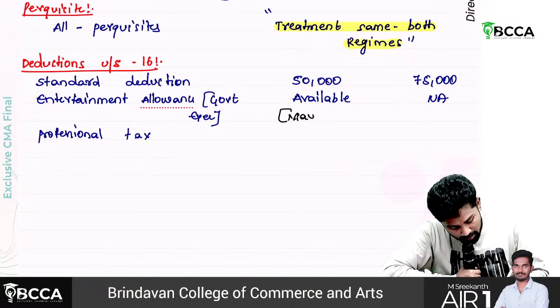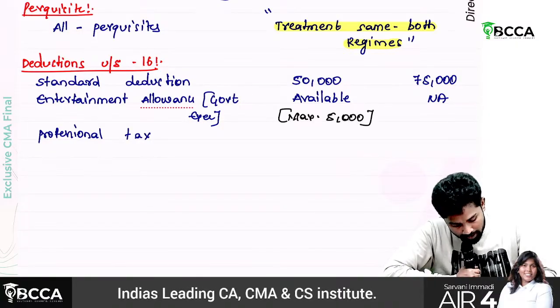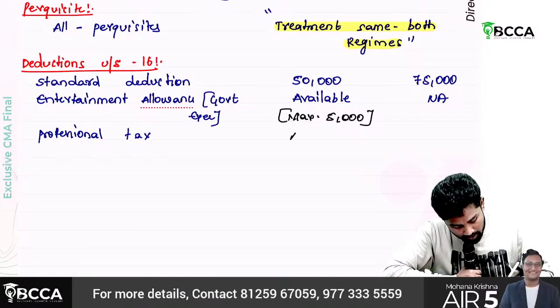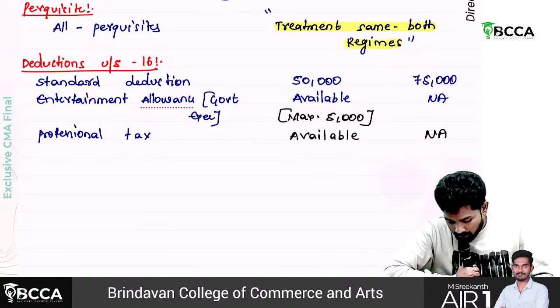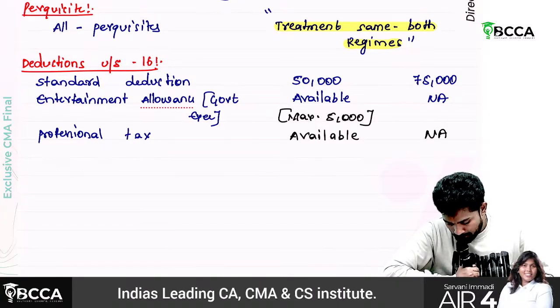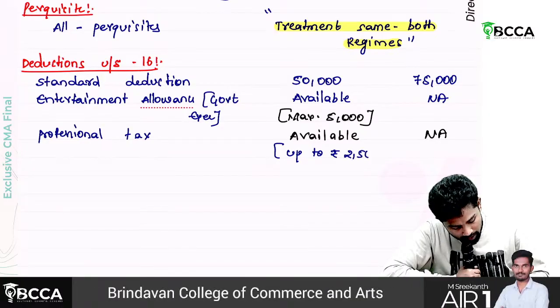How much is maximum, sir? 5,000. But that is not available in the new regime. Professional tax is available as deduction under the old regime, but under the new regime, it is not available. How much is available? Up to rupees 2,500.